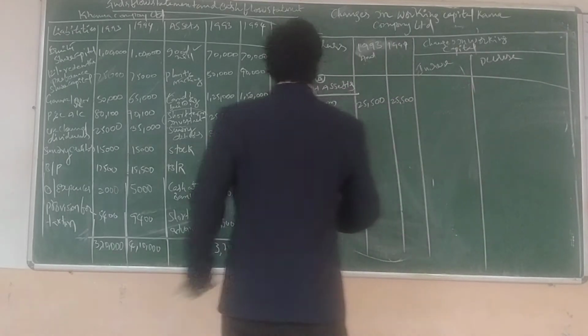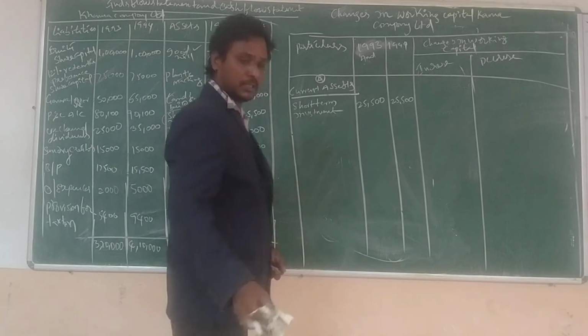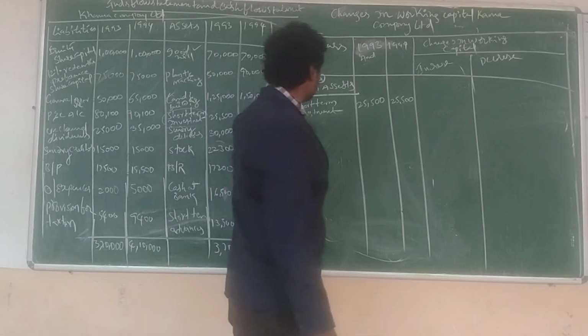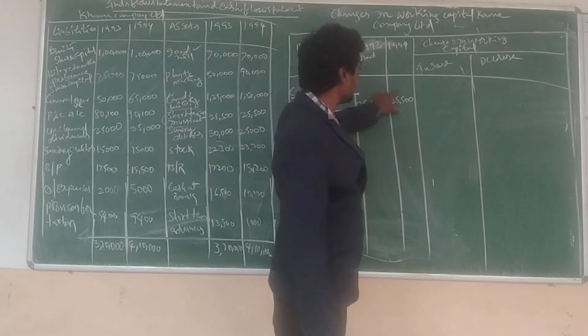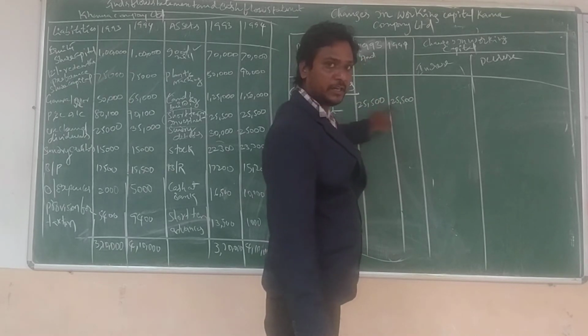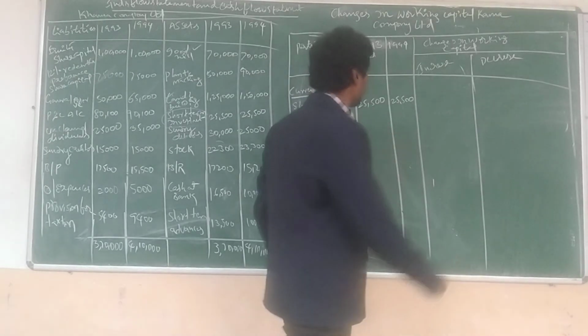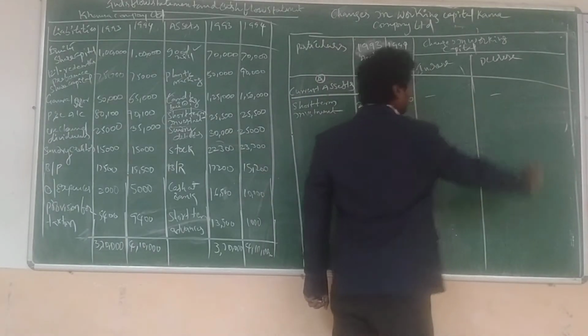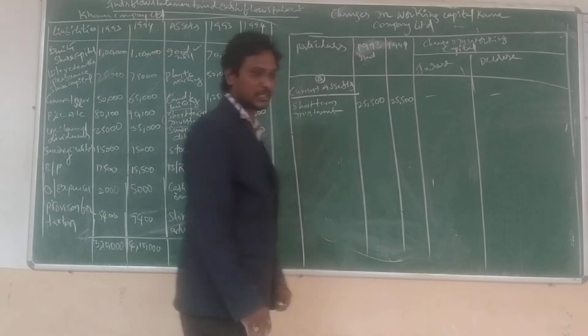Right. So current assets, short-term investment 25,500. Previous year 1993, 25,500, and 1994, 25,500. Is there any difference? No difference. So no increase, no decrease. Next,